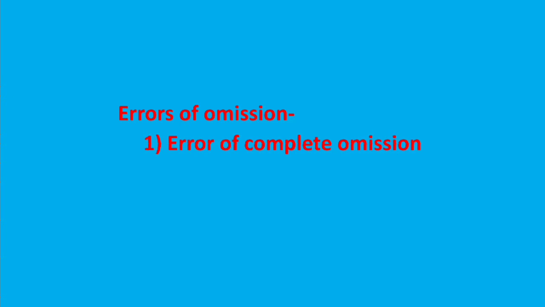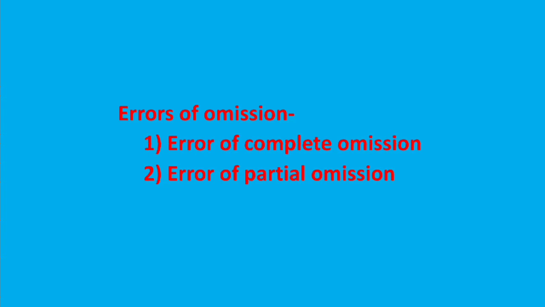Next one, error of partial omission. Errors due to non-recording of transactions partially. We can take the same example, credit sale to Mohan. It has been correctly recorded in the sales book, but posting to Mohan's account had not been made. That means we have recorded only one aspect of the transaction.